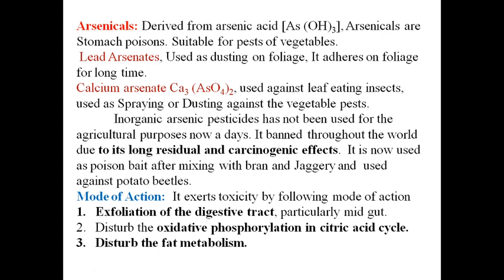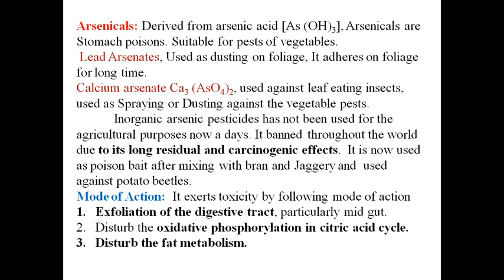Second, this poison is responsible for disturbing the oxidative phosphorylation in the citric acid cycle. Citric acid cycle, that is the Krebs cycle, that you know very well. In the Krebs cycle, oxidative phosphorylation takes place, that means ATP production takes place, and ATP, adenosine triphosphate, are energy capsules used for the survival of life.